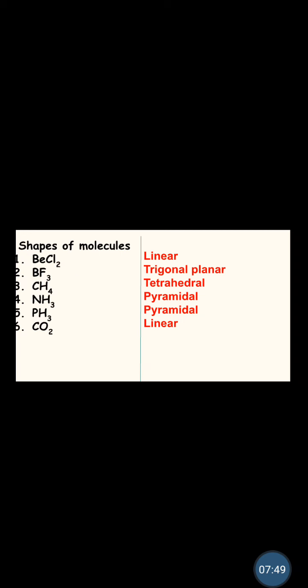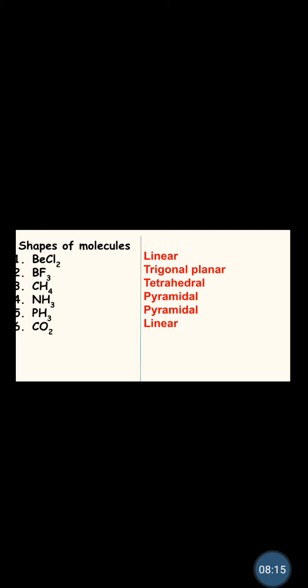180 degrees. So BF3 is what? Trigonal planar with a bond angle of 120 degrees. CH4 is tetrahedral with a bond angle of 109.5 degrees. Ammonia, NH3, is pyramidal with a bond angle of 107 degrees. PH3 also has a bond angle of 107 degrees. Why? CO2 has a bond angle of 180 degrees, a linear molecule.